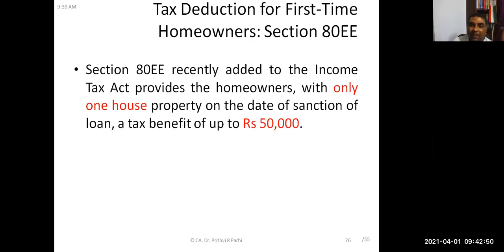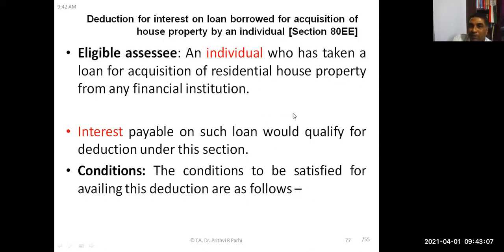Section 80EE provides a benefit up to 50,000 rupees. If the person is having only one house, he can claim an additional deduction of 50,000 rupees for interest paid. Who is eligible? The assessee must be an individual. Only an individual can claim. The individual must have paid interest, and for that interest amount, 50,000 rupees is allowed under section 80EE.